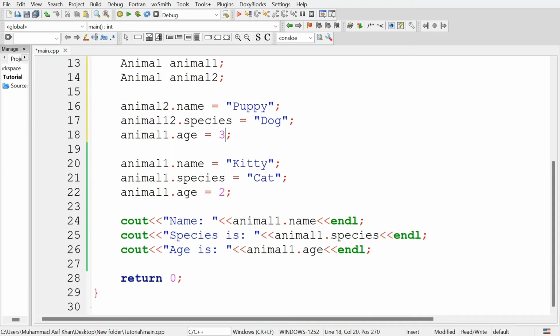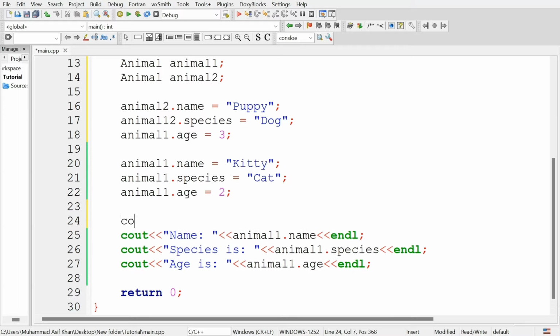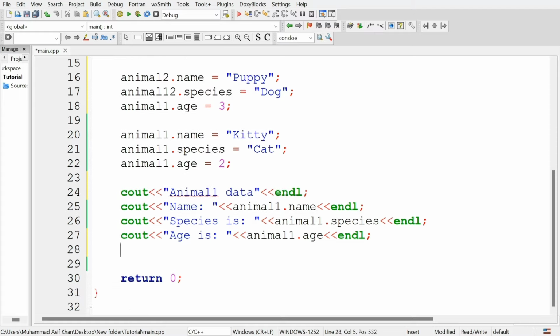Now you can also display the data of animal2. So if you want to display the data of animal2, here type cout animal1 data, and let's display the animal2 data.